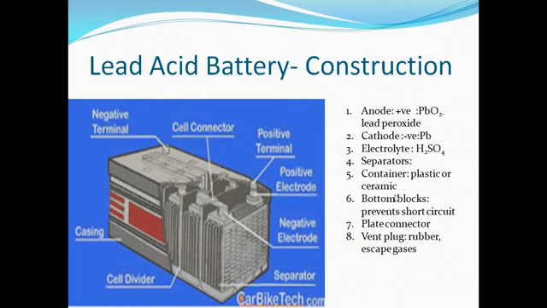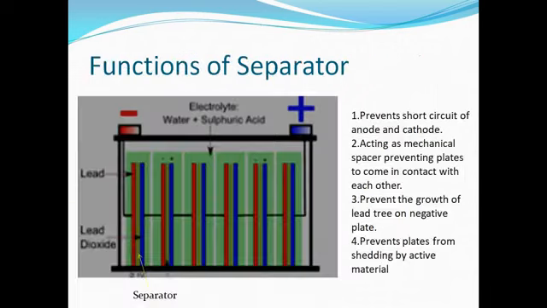Then the vent plug. The vent plug is made up of rubber and it is screwed to the cover of the cell. Its function is to allow escape of gases which are formed due to the chemical reactions inside the battery, and it prevents escape of electrolyte. So this is the construction of the lead acid battery.